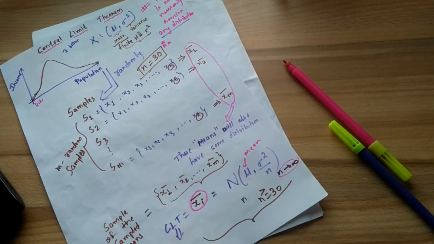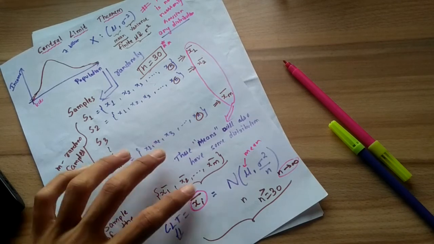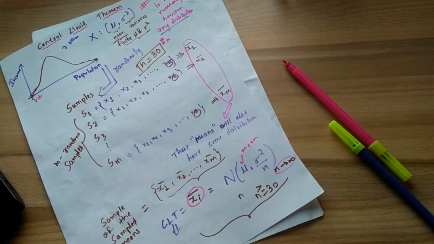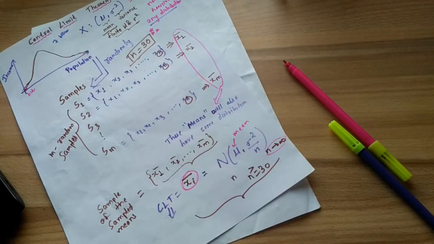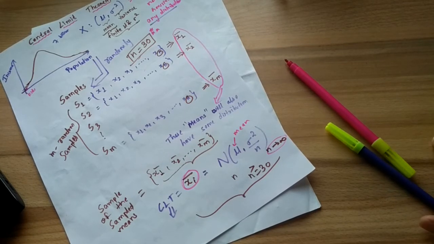It's not a hard and fast rule, but a rule of thumb: theoretically, when n tends to infinity, it is the perfect definition, but in practical cases we don't get much error if we consider n greater than or equal to 30. So this is the whole thing that CLT says.